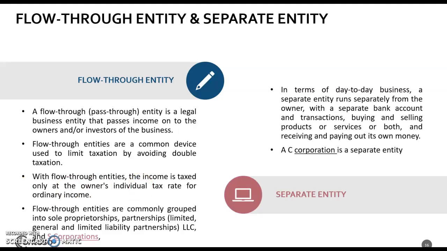With flow-through entities, the income is taxed only at the owner's individual tax rate for ordinary income. Flow-through entities are commonly grouped into sole proprietorships, partnerships, limited, general and limited liability partnerships, and S corporations.